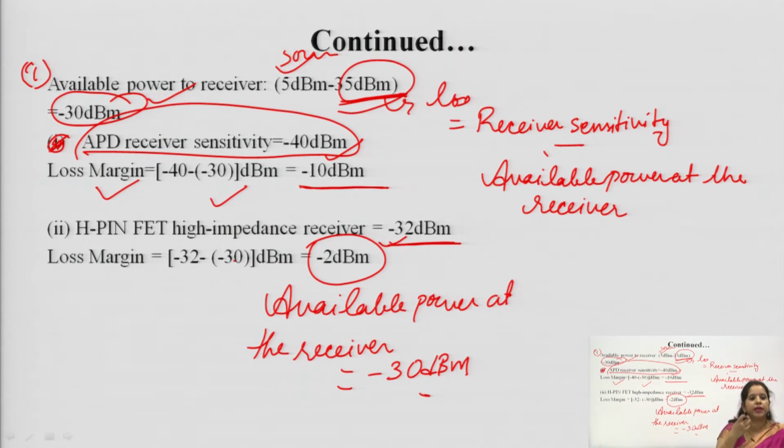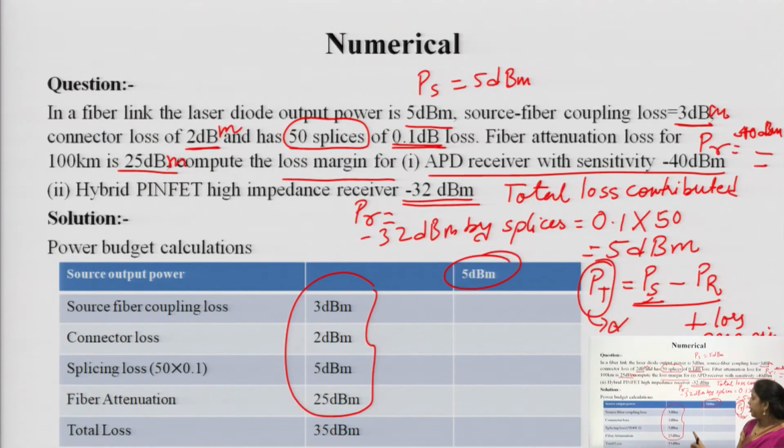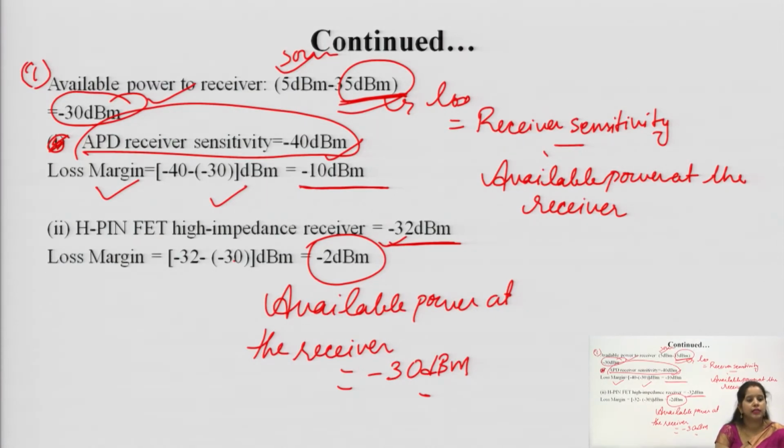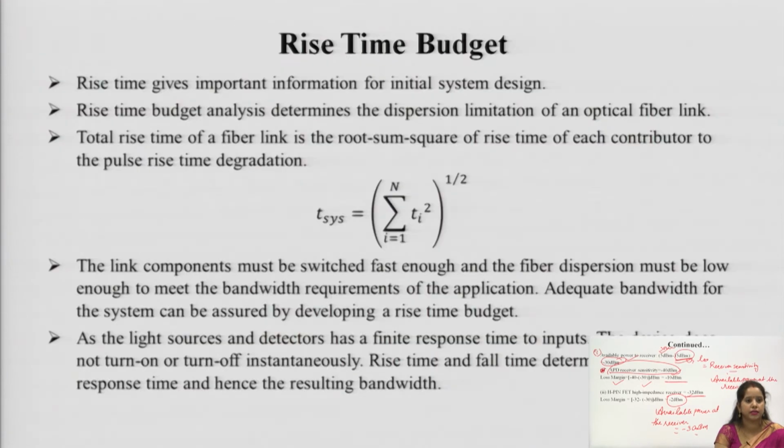same. If the number of connectors increases, here we have taken into consideration only one connector, that is why it is 2 dBm. But if in any question it asks for 3 connectors, then you just multiply, same as the splicing loss. In that case we have to multiply this 2 dBm with 3 for getting the total connector loss. So, while solving any type of numerical in the case of a link budget, first read the question properly, what has been given and what has been asked.